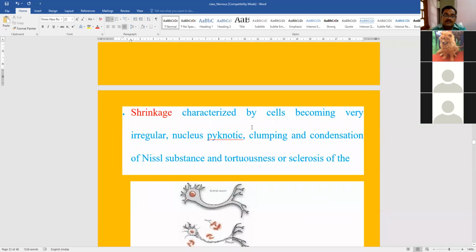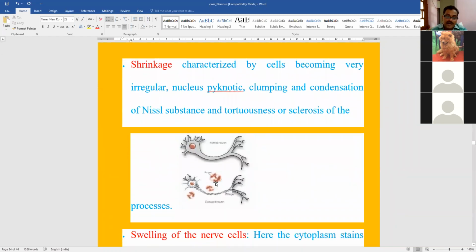So first thing is shrinkage of the neurons. So how can you say that the neurons have shrunk? If you see this diagram, the upper diagram is the normal neuron, and this lower diagram is the shrinkage of the neurons. So the size shrinks, the nucleus shrinks, there is even loss of the Nissl granules.